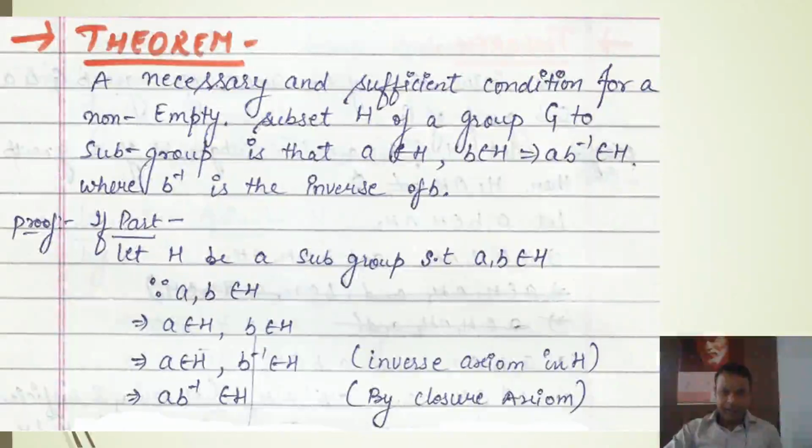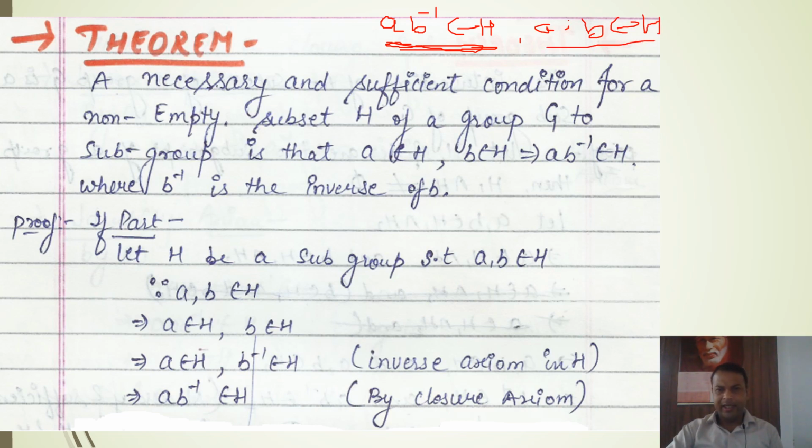During the last lecture, we used a very important result related to subgroups: if AB inverse belongs to H, then H will be a subgroup. We used this result in our last lecture to prove a theorem, and here A and B are elements of this subset H. If any subset H having these two elements and this composition, then it is sufficient to say that this H is a subgroup. So this will be proved in this theorem, and the theorem states a similar statement.